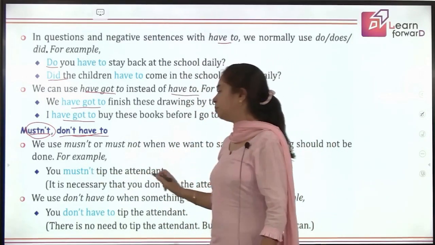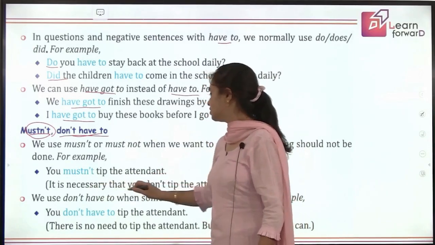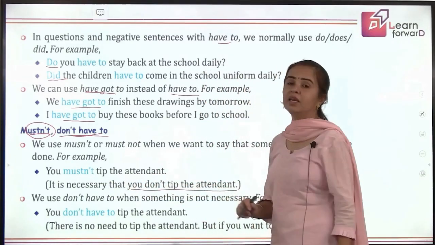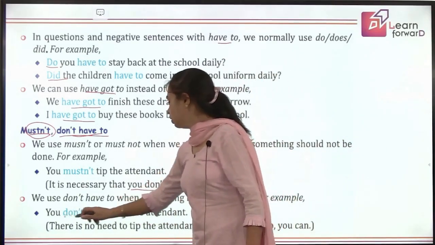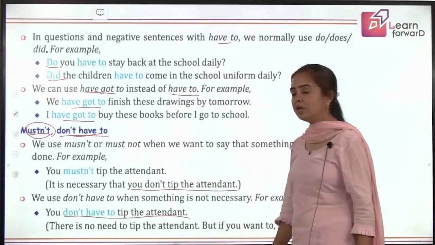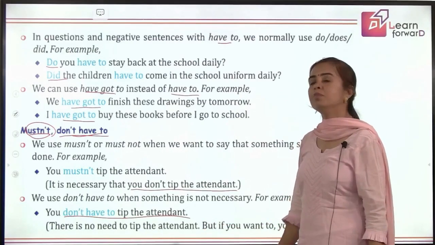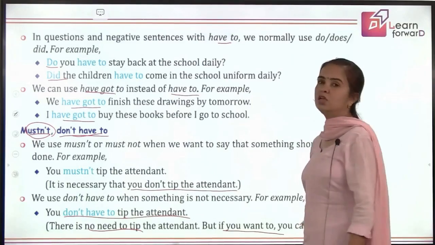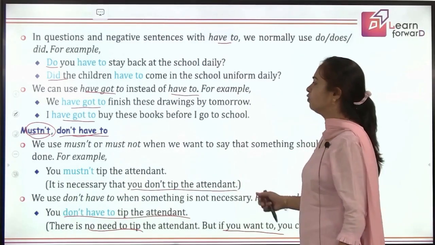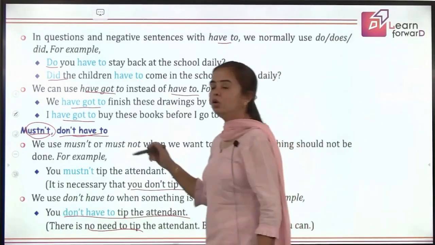You must not tip the attendant. That means it is necessary that you don't tip the attendant. It is not the right thing to do. It is prohibited. And you don't have to tip the attendant. That means it's not needed. But if you want, it's okay. There is no need to tip. But if you want, you can. So this is the difference between must not and don't have to.